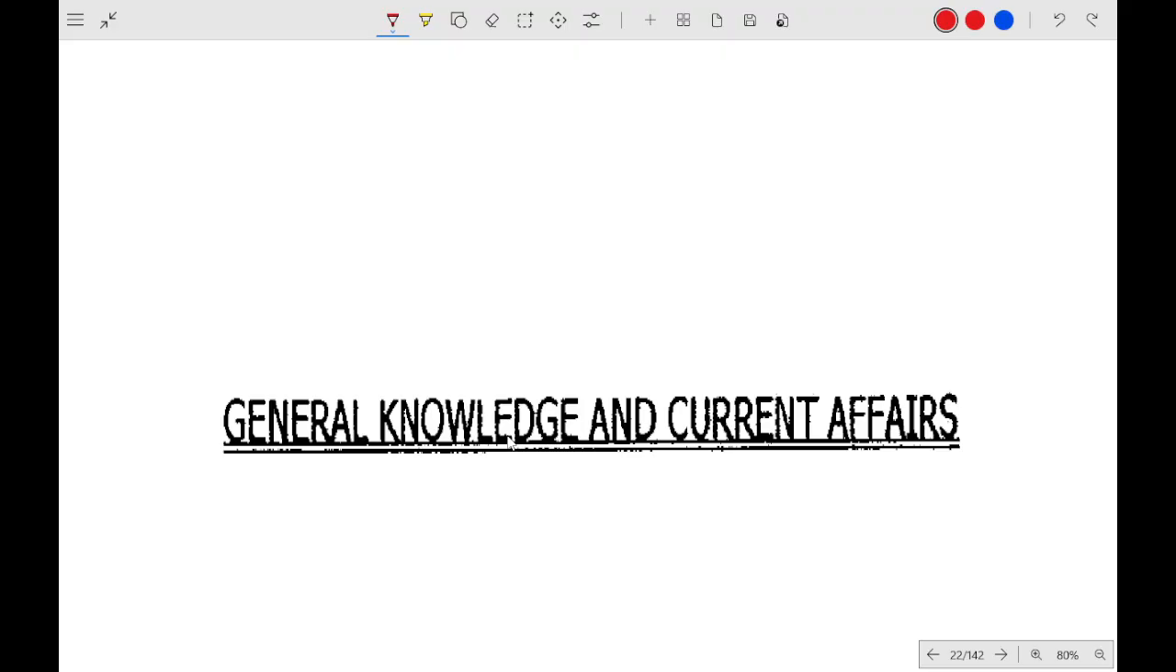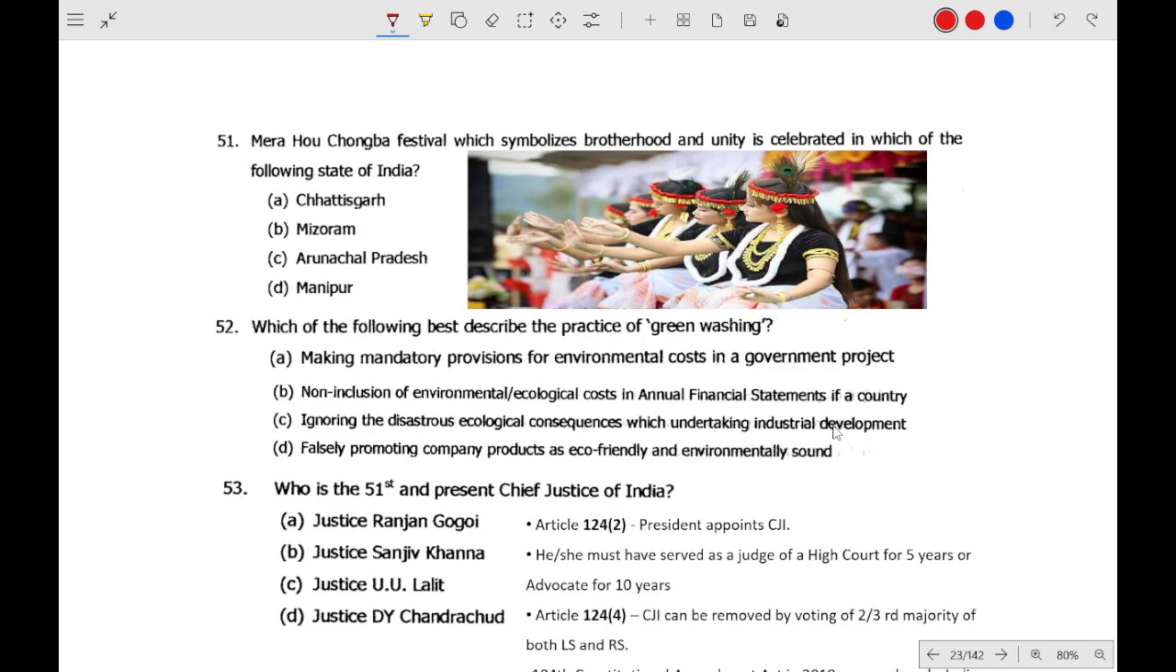Now comes the general knowledge and current affairs part, which consists of 30 marks. The Mera Hou Chongba festival, question number 51, symbolizes brotherhood and unity. It belongs to Manipur.